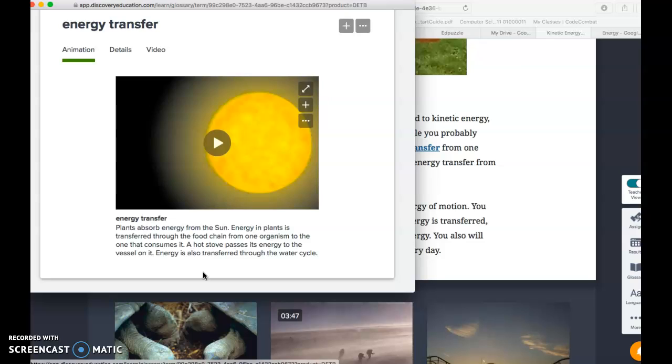We have a hot stove that passes its thermal energy to whatever is touching it through the process of convection, conduction, and radiation. So energy is transferred in so many different ways. It's transferred through the water cycle, thank goodness.